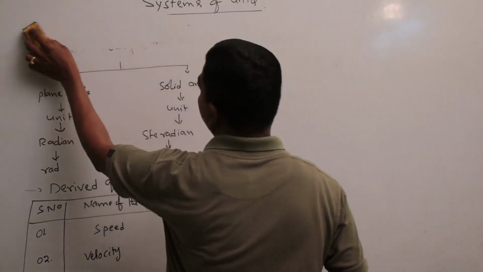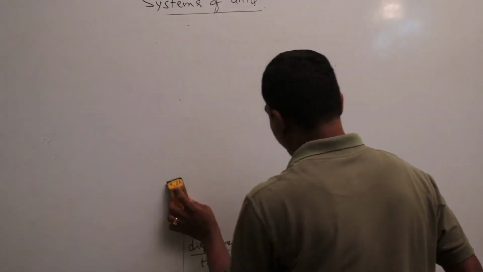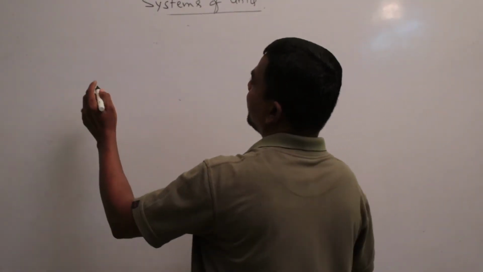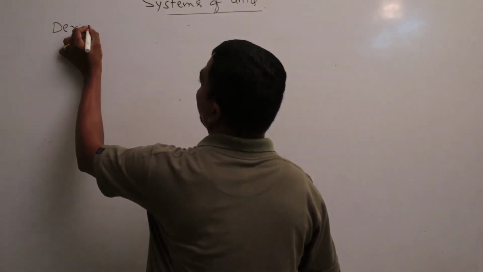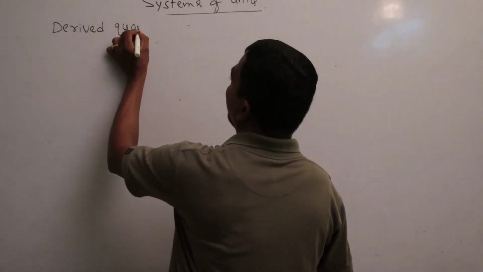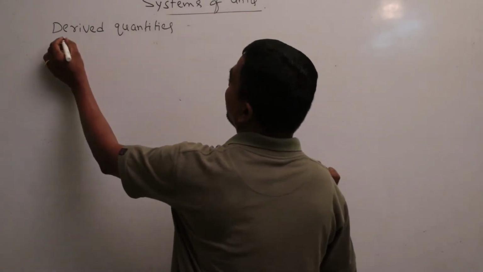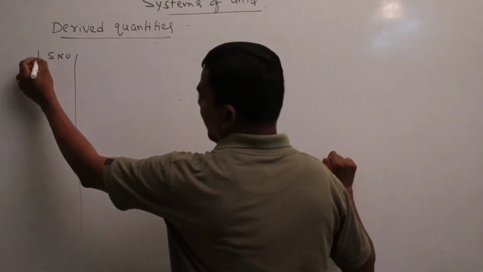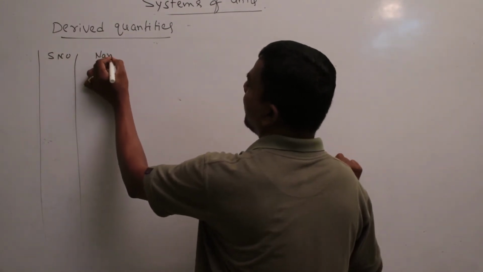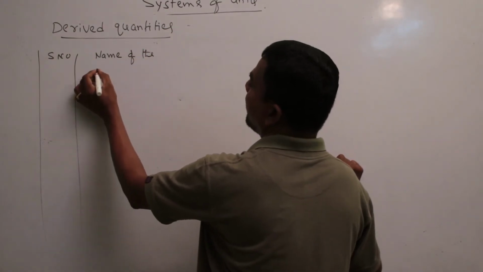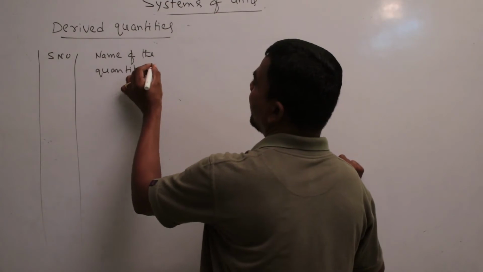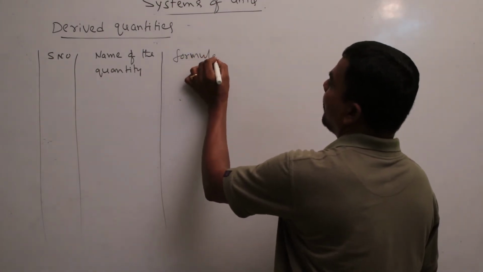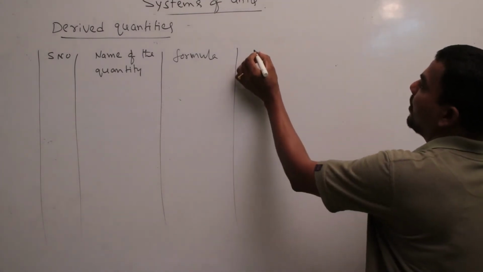So now, derived quantities. Serial number, the name of the quantity, formula, unit.